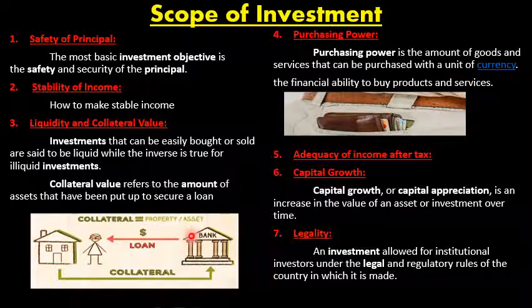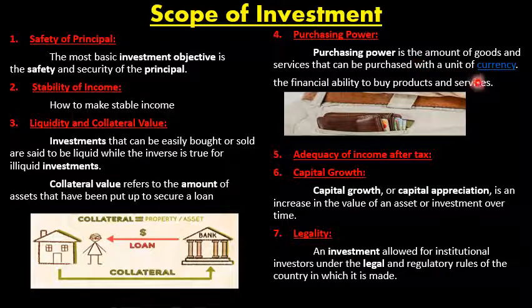While you are borrowing a loan from the bank, you have to pledge some assets. If you pledge your housing documents or land documents or any other documents and borrow a loan, it is called collateral. Or if you pledge gold and borrow a loan, then gold is considered a collateral asset. So that's called collateral value. It is there in case of investment, and again it depends on the investor's requirement. So that's about liquidity and collateral value.